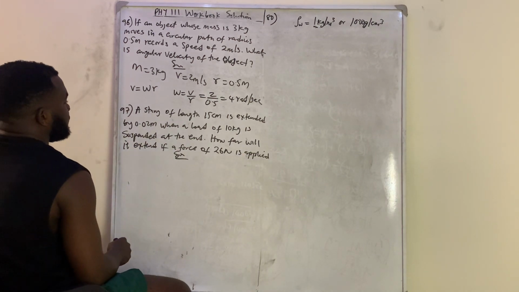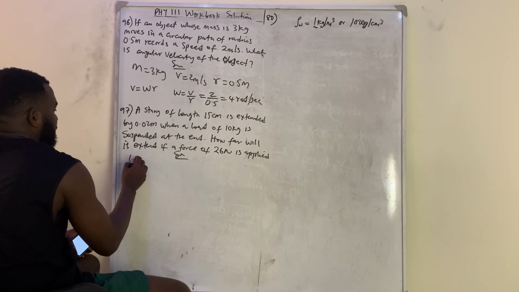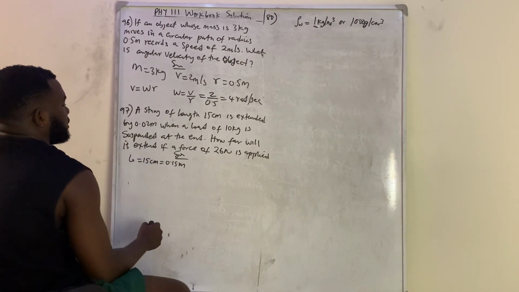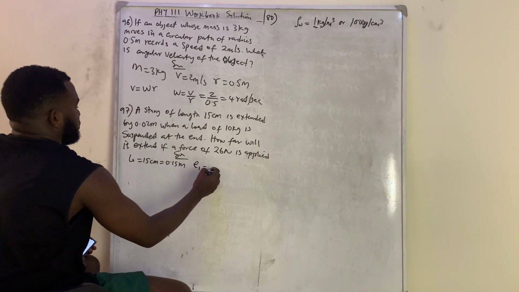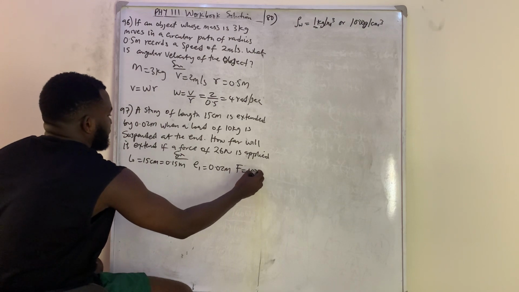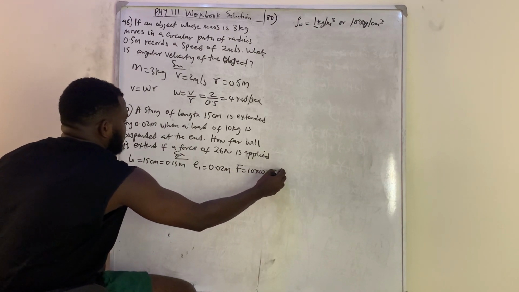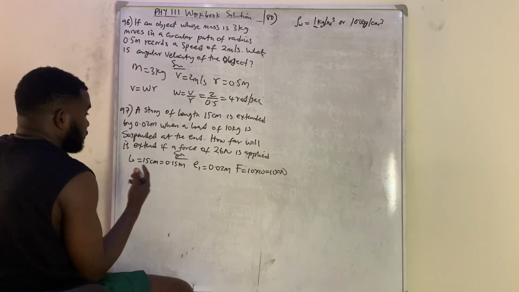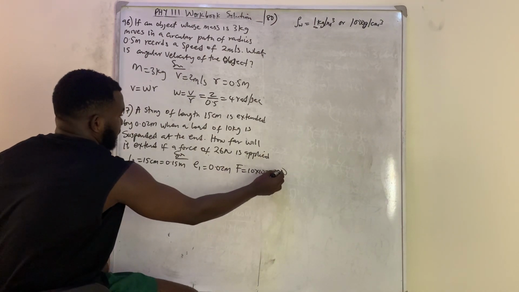Solution. So they gave us the original length, that is 15 cm, which is 0.15 meters. They gave us the first extension, which is 0.02 meters, and the first force to be 10 times 10, which is 100 Newton, because 10 kg is the mass. So the force, converting it, is multiplying by 10, which is our g.